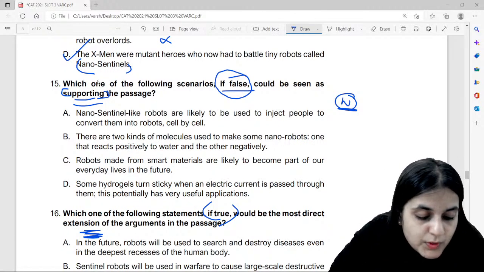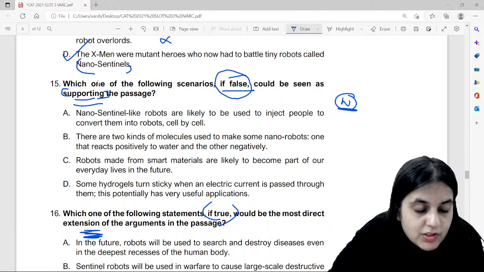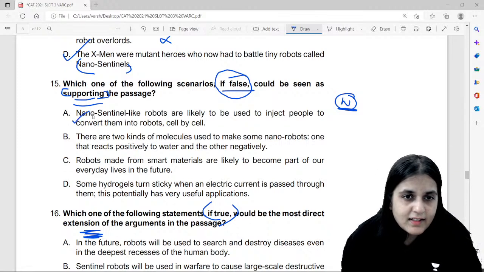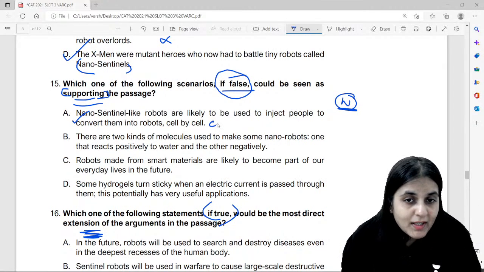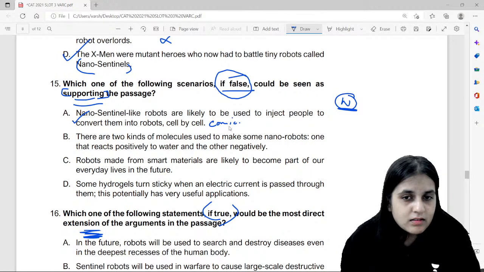Now guys, which option is weakening the passage? It's clearly A, right? Nano sentinel-like robots are likely to be used to inject people to convert them into robots cell by cell. ये तो कॉमिक में होता है, ये कॉमिक वाला पॉइंट है, ये रियलिटी में नहीं हो रहा है ऐसे. Guys, clearly the answer option is A. This is not true. ऐसे नहीं हो रहा है.